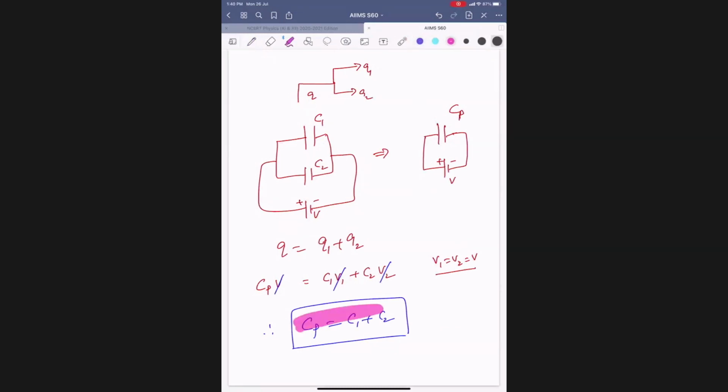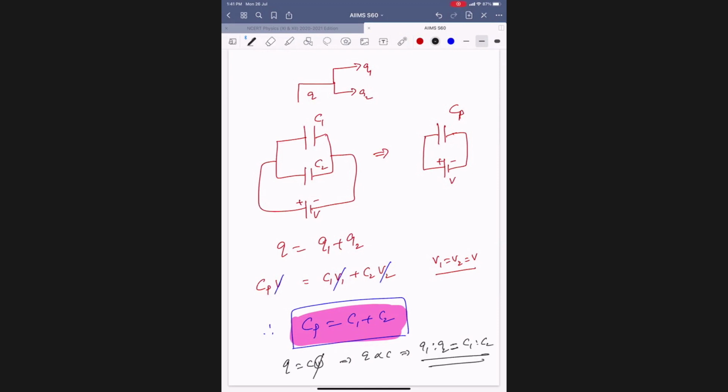So in parallel combination, what happens to effective capacity? It increases. In series combination? It decreases. And Q equal to CV: as V is constant, Q is proportional to C. This implies Q1 and Q2 are simply in the ratio of their capacitances.